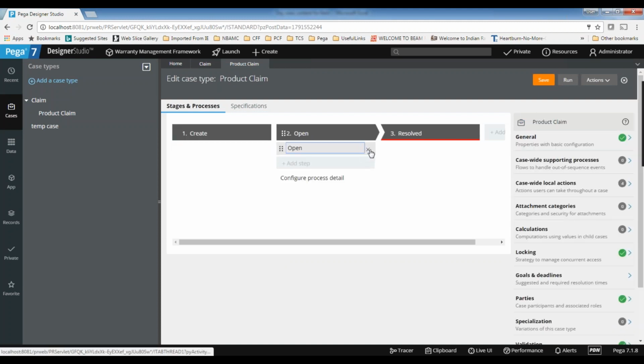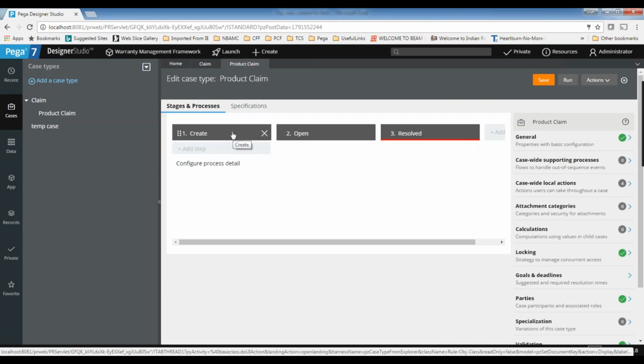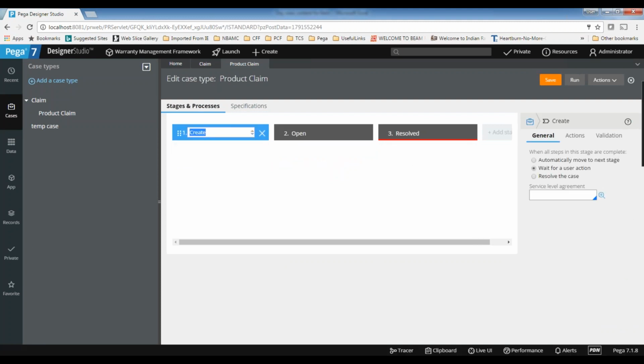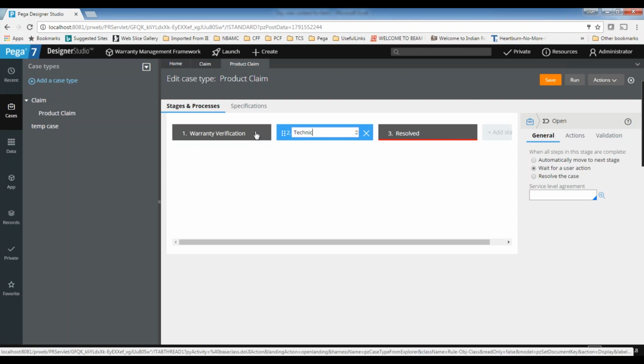So the step configuration also can be linked to a sub case with the parent case. No, that we will discuss. Let me add this warranty verification, and then technical inspection, then product replacement.